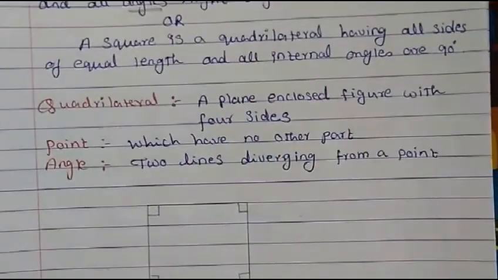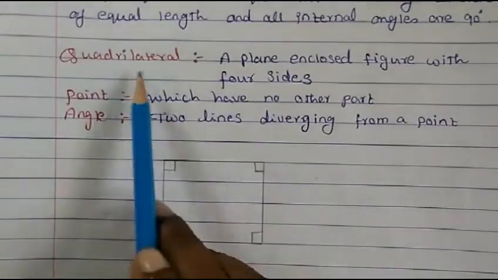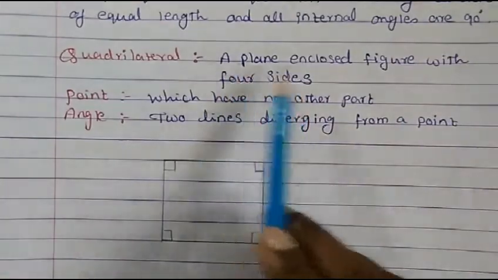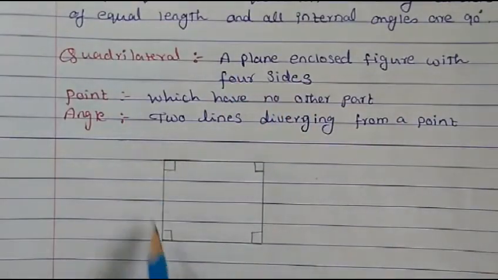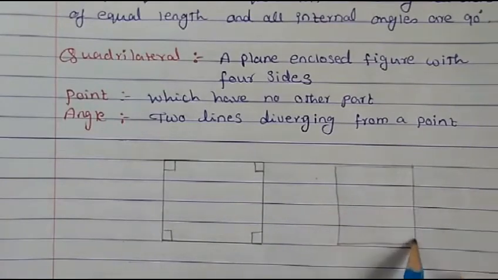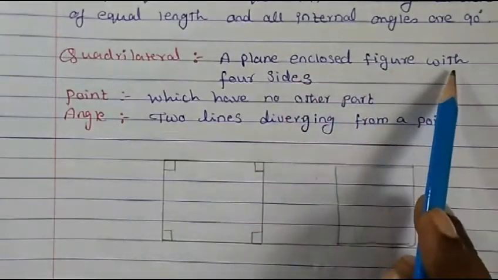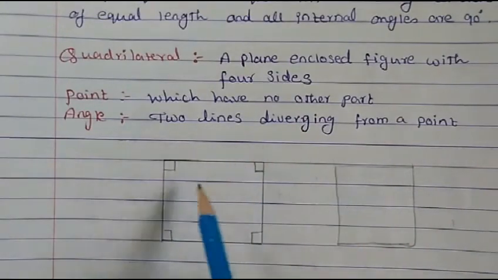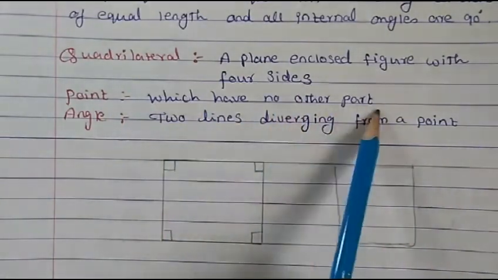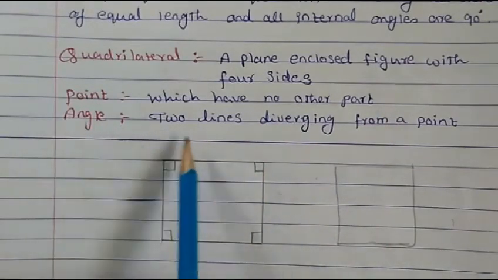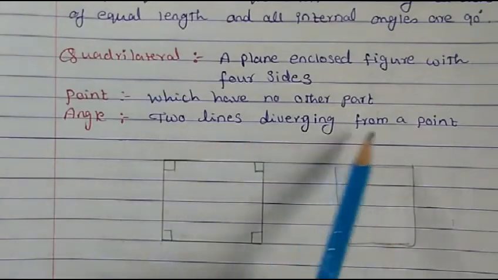Now, what is the meaning of quadrilateral? Quadrilateral means a plane enclosed figure with four sides. So we have four sides. Then point, we know, means which has no other part.